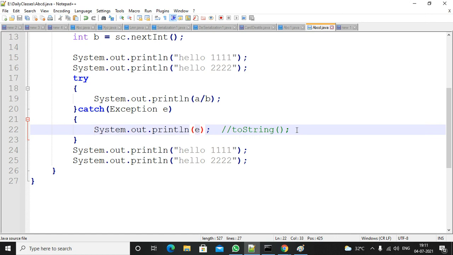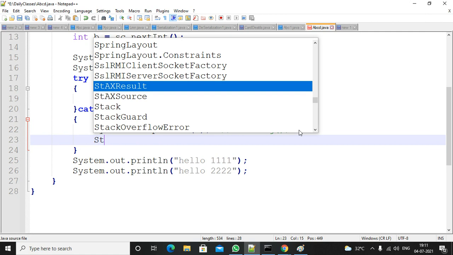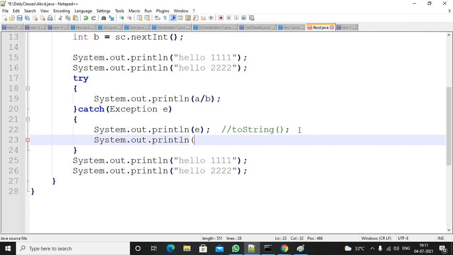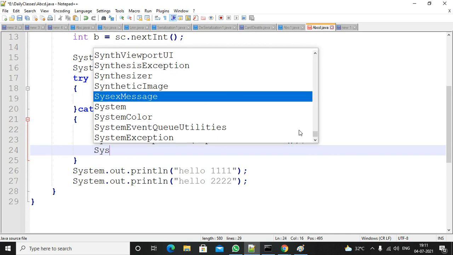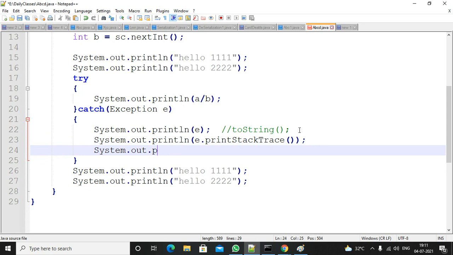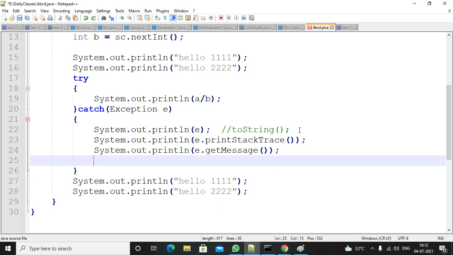Directly you can print the reference, or you have one more method, the printStackTrace method, the getMessage method, and you can apply the toString method also.